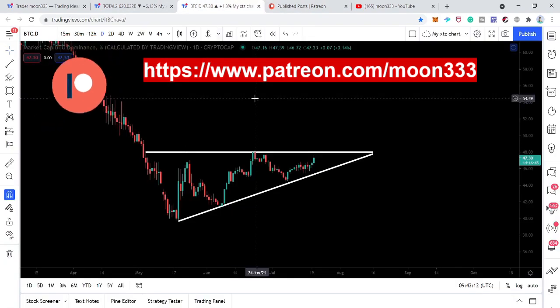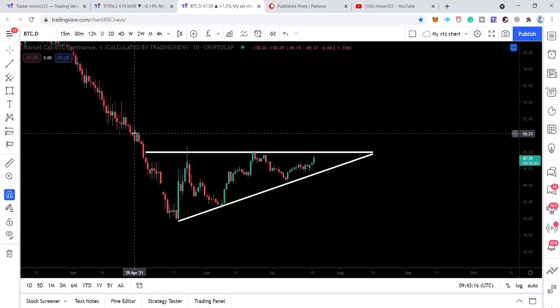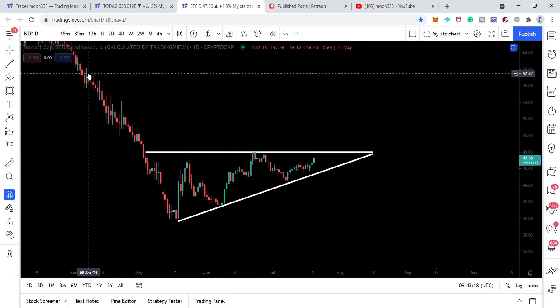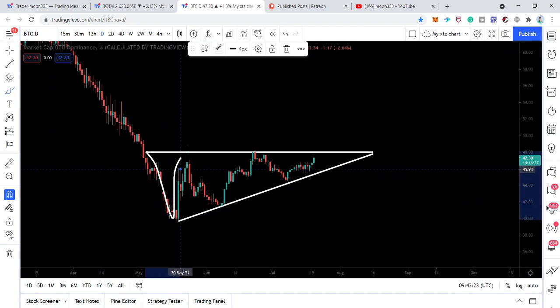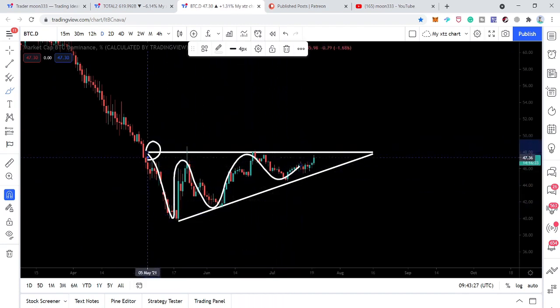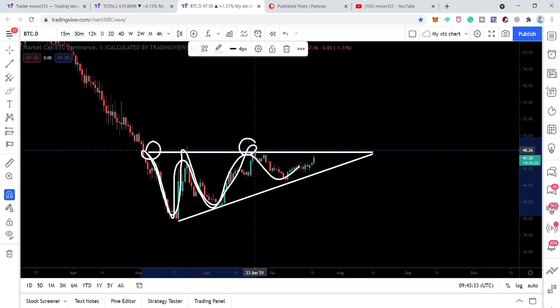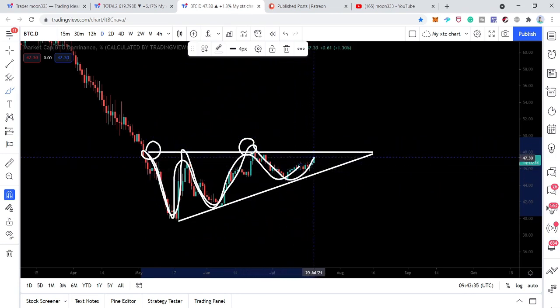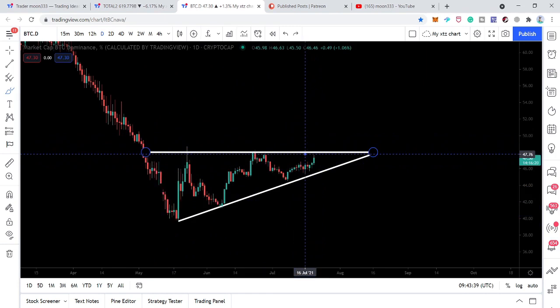Okay, first of all, let me just show you this chart. This is the daily time frame, and here we can see that the Bitcoin dominance is moving in an ascending triangle. We can see that we have so many rejections. Like from here, the price action entered here and was rejected, moved down, and again we had a rejection here and moved down, and now we are very close to this resistance of the ascending triangle.